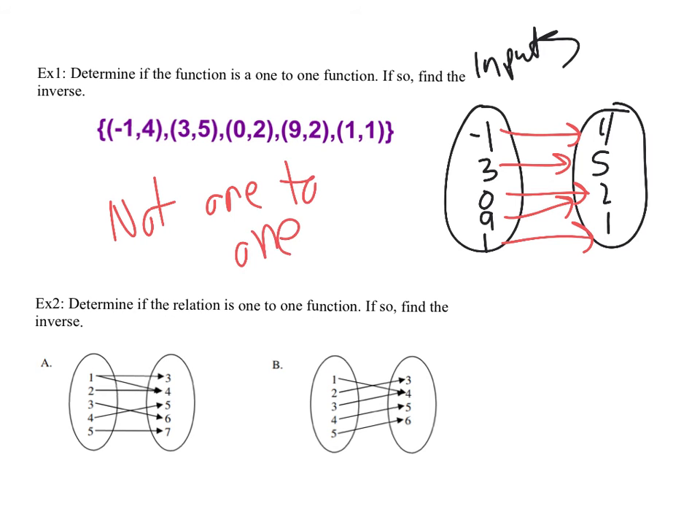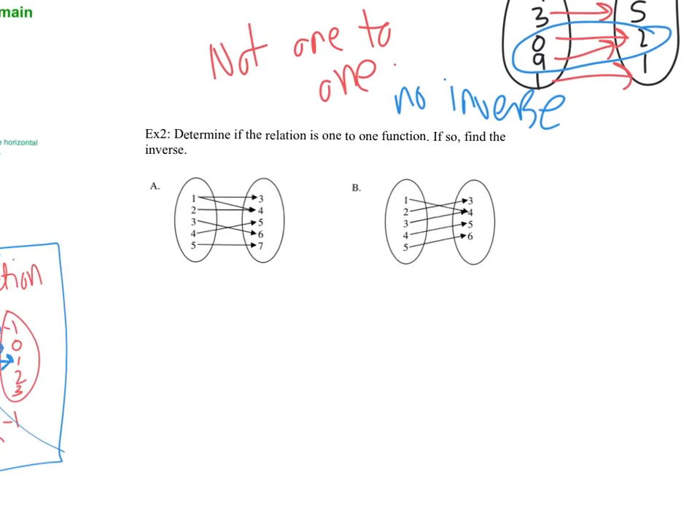Why do I say that it's not one-to-one? This right here. 0 maps to 2, and 9 maps to 2. So it's not one-to-one. That means the inverse would not be a function, so there can't be an inverse. So no inverse. If I could spell, that would be helpful. There you go. Okay, next question.